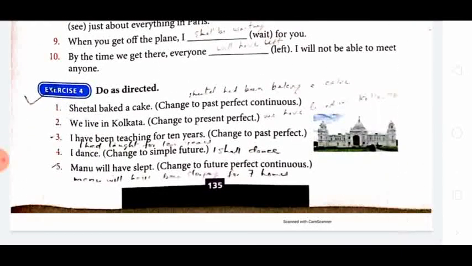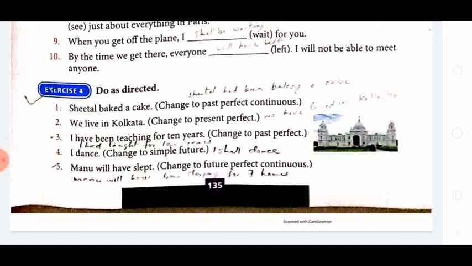Exercise 4 is do as directed. Some instructions are given in the bracket. We have to follow them. Sheetal baked a cake. Here change into past perfect continuous. Past perfect continuous is had plus been plus ing form of the verb. Sheetal had been baking a cake. These answers also I am sending.